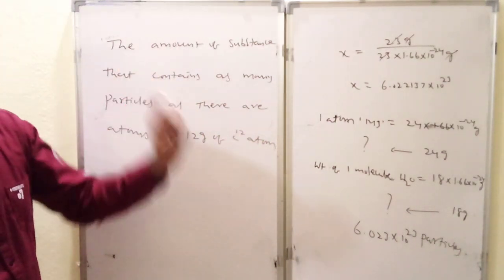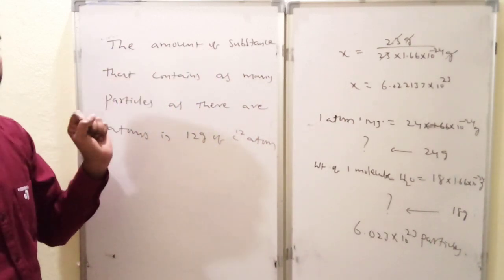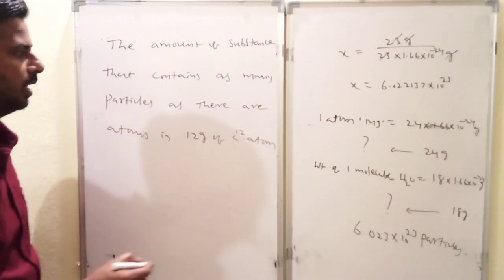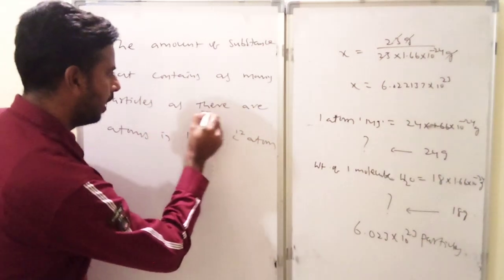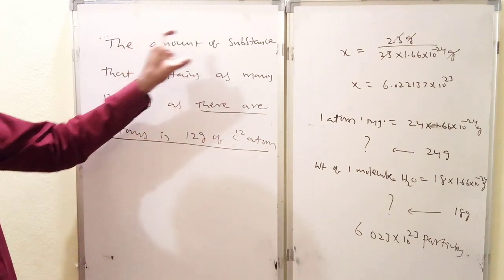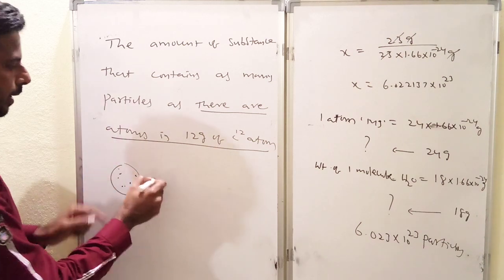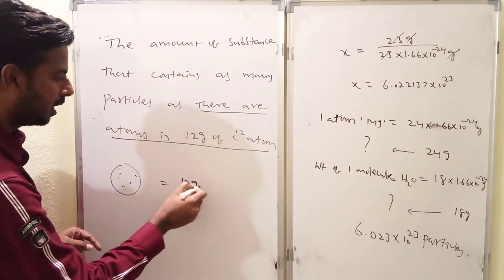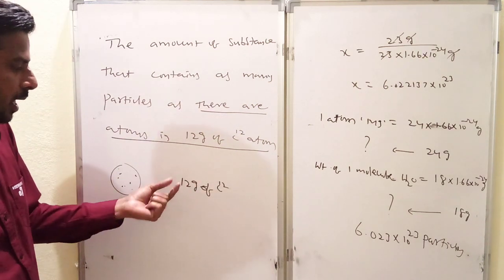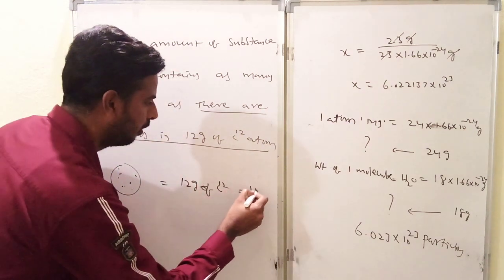So the amount of substance, it is very clear, mole. The amount of substance that contains as many particles as there are in 12 grams of C12 atom, what is that meaning? Amount of substance is nothing but some substance. For example, this is one substance. It is equal to how many particles here? How many particles are there in 12 grams of C12? Those many particles are there in the amount of substance. This is only called a 1 mole.